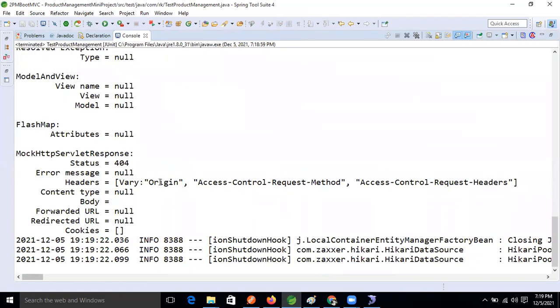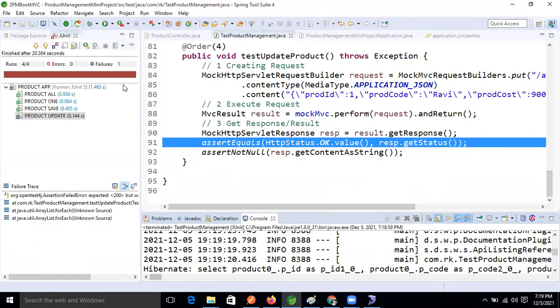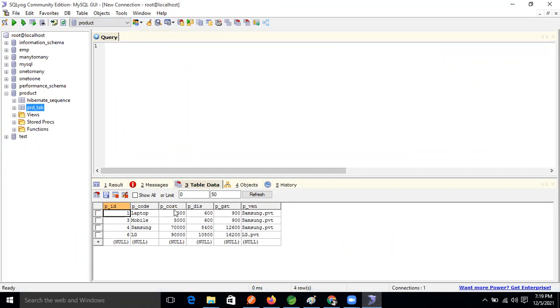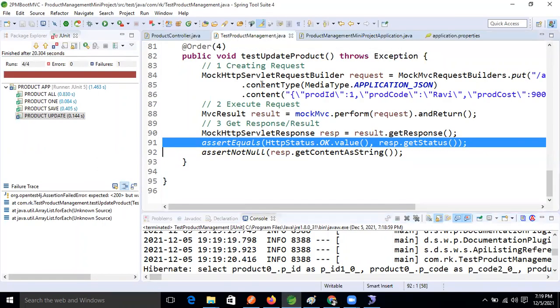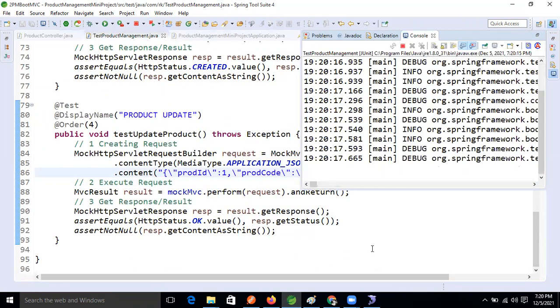Null. But this is the Samsung, something we wrote wrong. Run this one. If the JUnit test is passed, then we will see it.